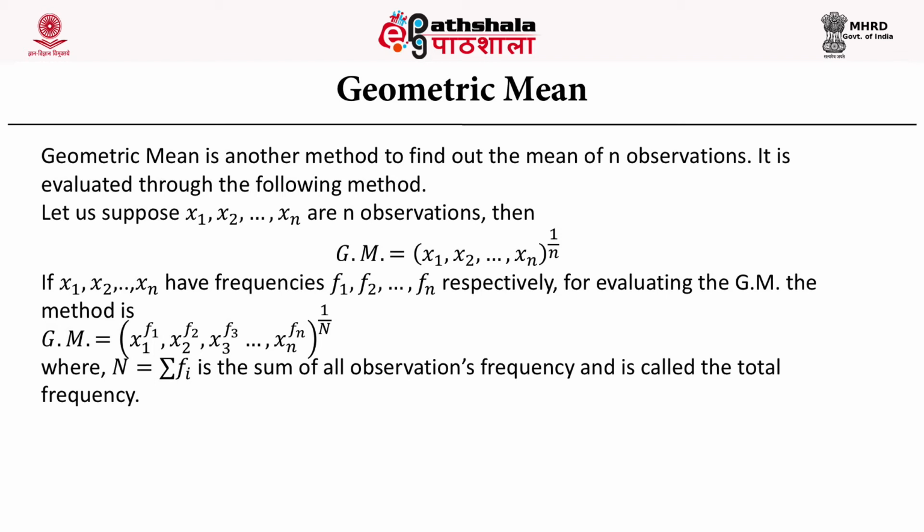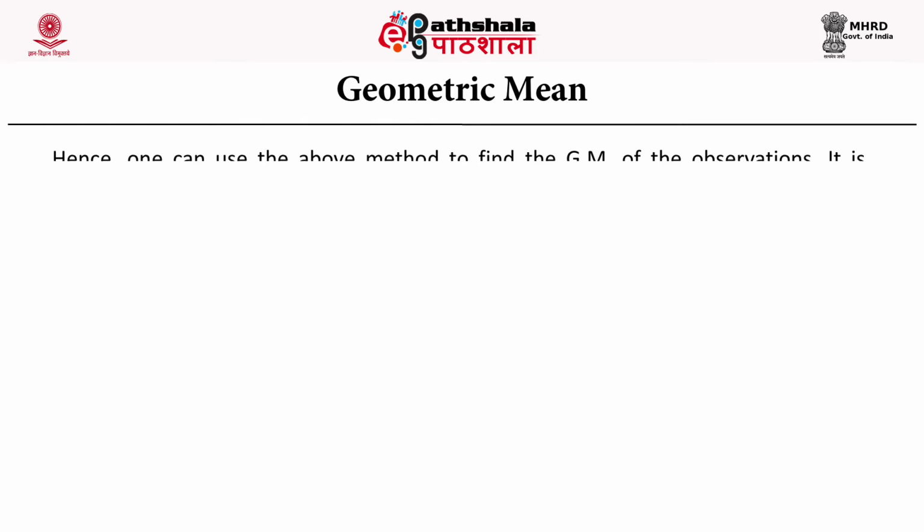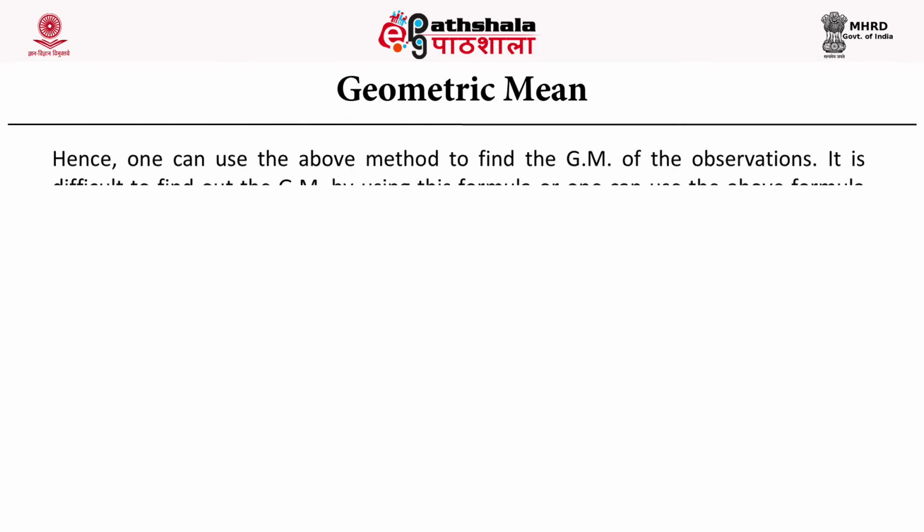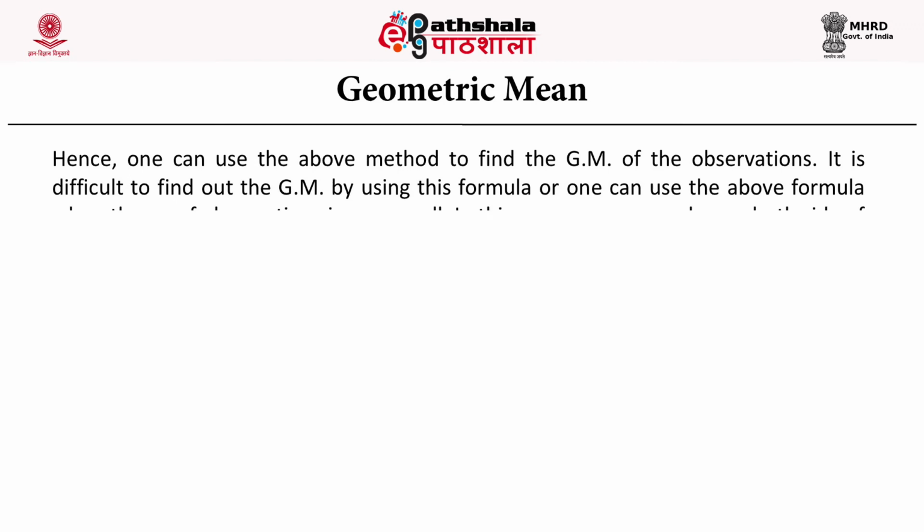Xn power fn, and the whole product is taken to the power 1 upon n, where n is equal to summation of fi, the sum of all observation frequencies, and is called the total frequency. Hence, one can use the above method to find the geometric mean of the observations.